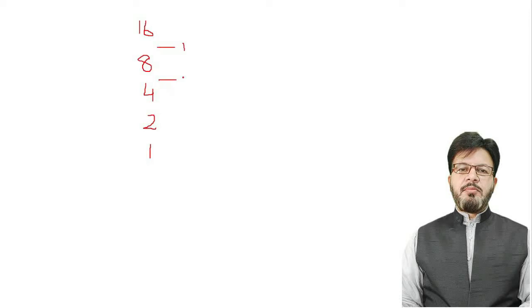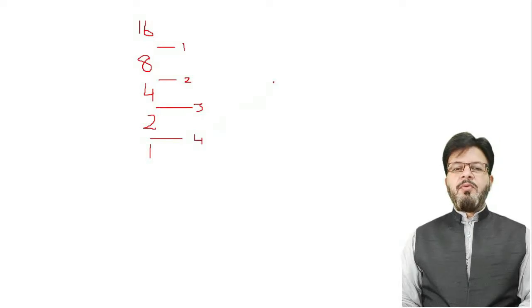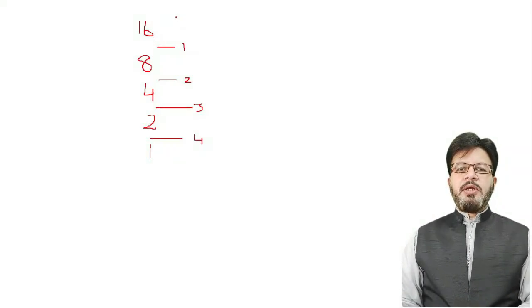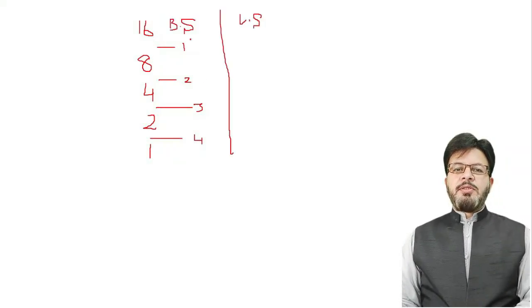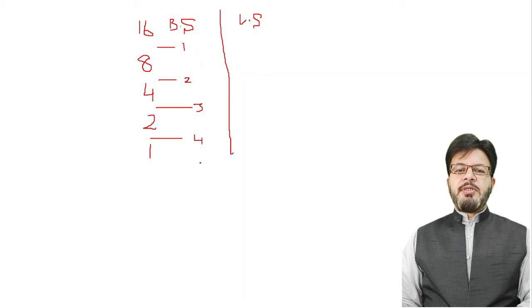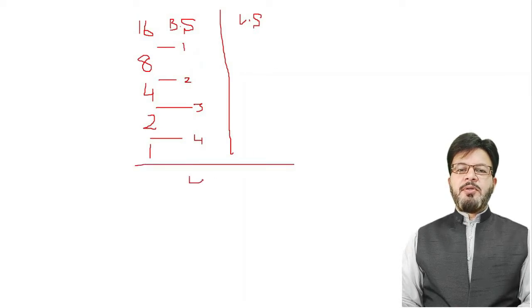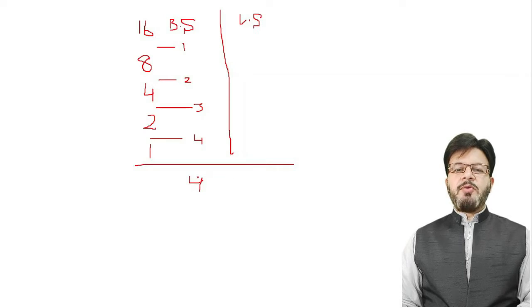1, 2, 3 and 4. 4 comparisons. So this is a binary search, and this is linear search. In case of binary search, you concluded after maximum 4 comparisons.